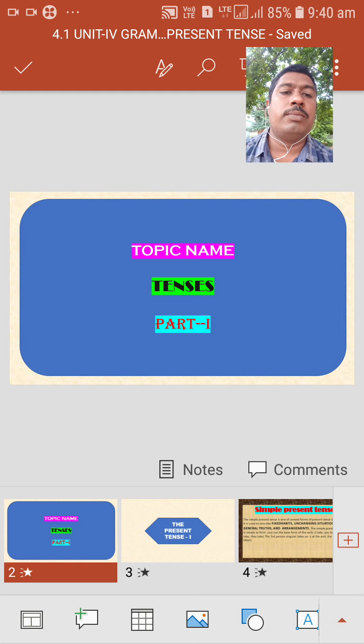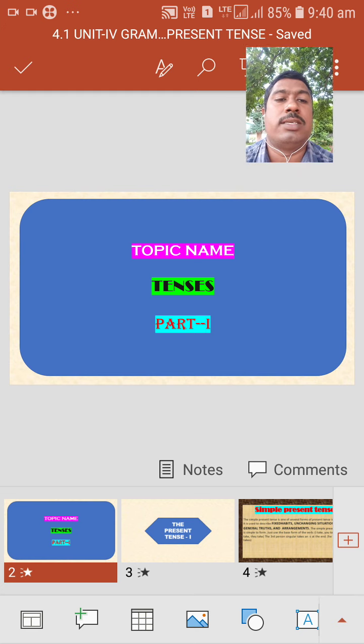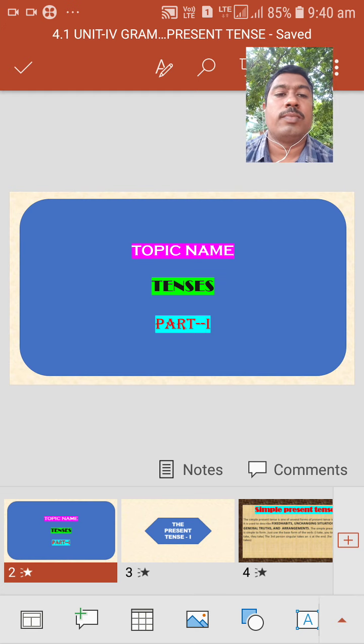Apart from these three tenses, today we are going to start with the present tense. The present tense is classified into four types.